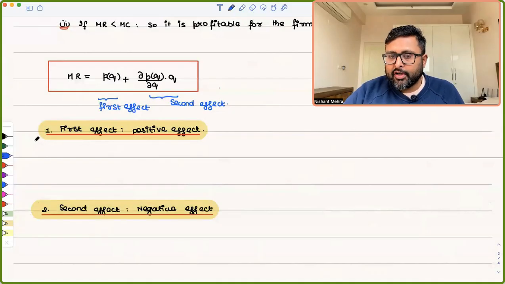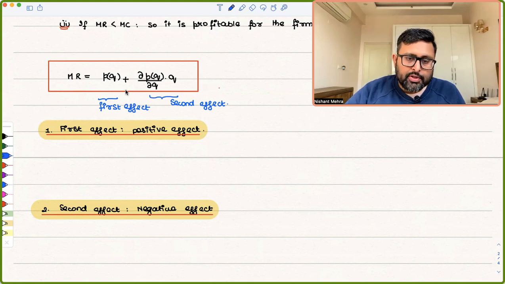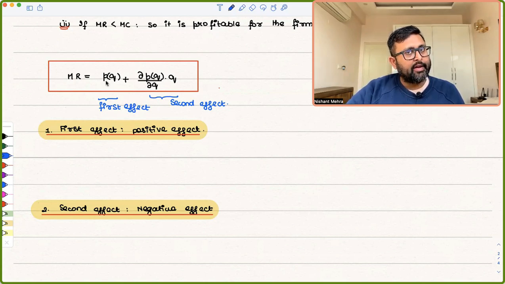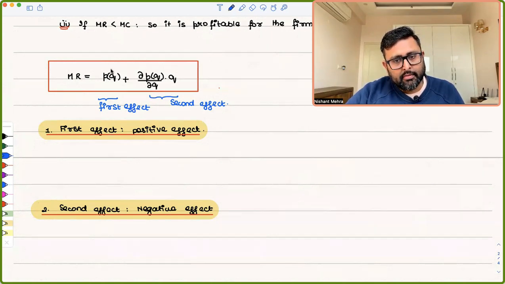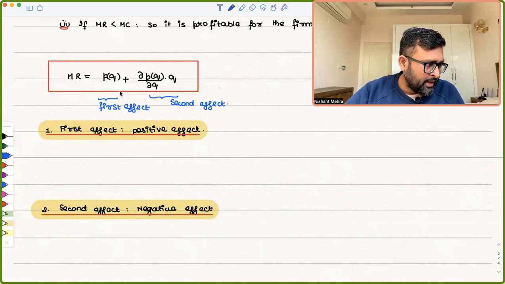Let us look at the MR function again. So if we have just derived the MR function and we got P(Q) plus del P by del Q into Q. So these are two effects. So supposedly if I increase Q by 1 unit, the first effect is telling me that my increase in revenue is going to be given by P. That's an increase. That's a positive effect. ये तो पॉजिटिव इफेक्ट है कि क्योंकि मैंने क्यू बढ़ाया है और उसकी वजह से जो इंक्रीज इन रेवेन्यू हो रहा है वो पी के बराबर है, राइट?